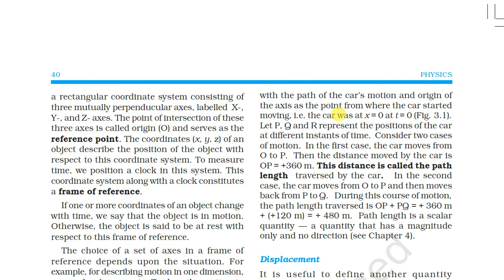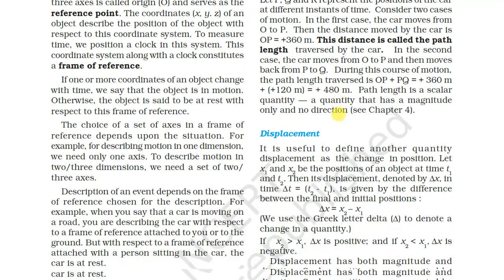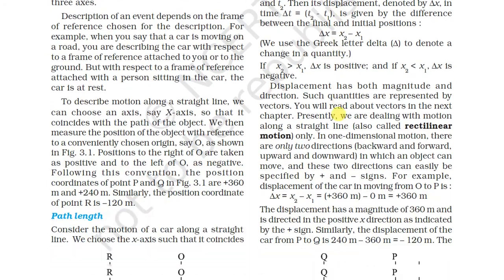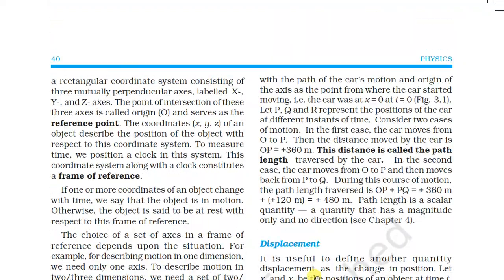In the first case, the car moves from O to P. Then the distance moved by the car is OP, 360. This distance is called the path length. See here, our car is situated at the 0 point, and after that it goes to point P. So the distance between the two points O and P will be used as the path length.